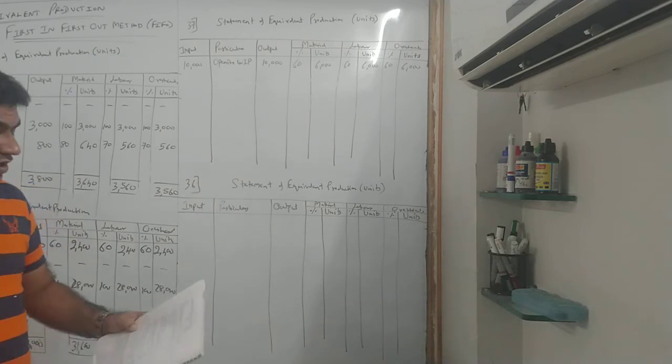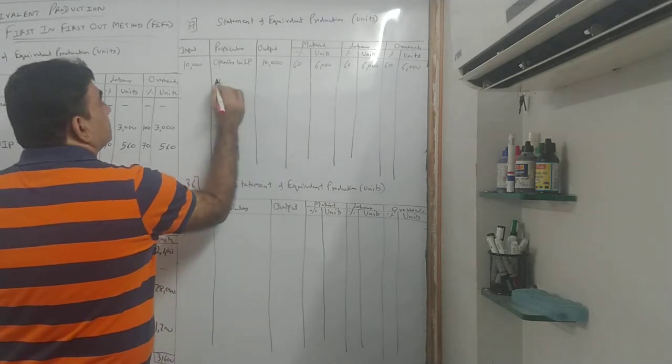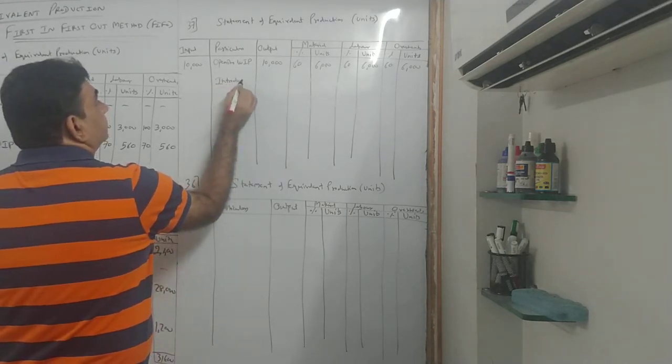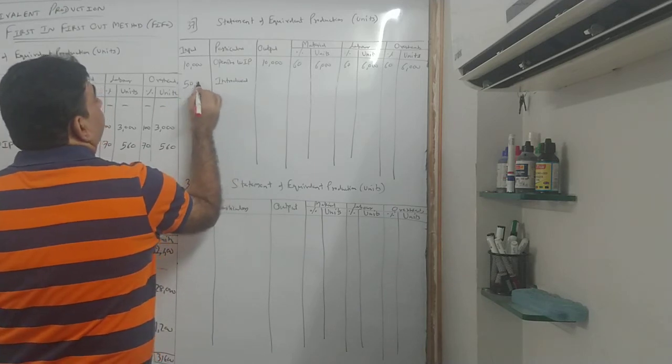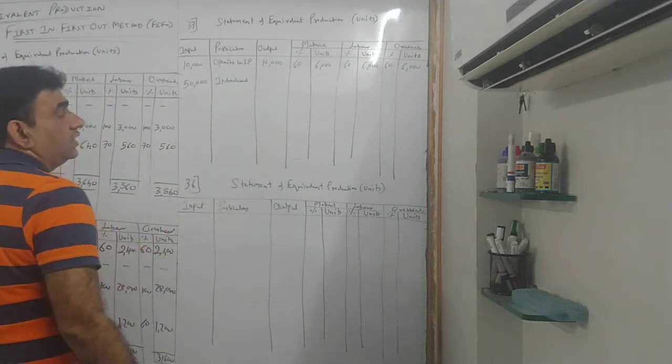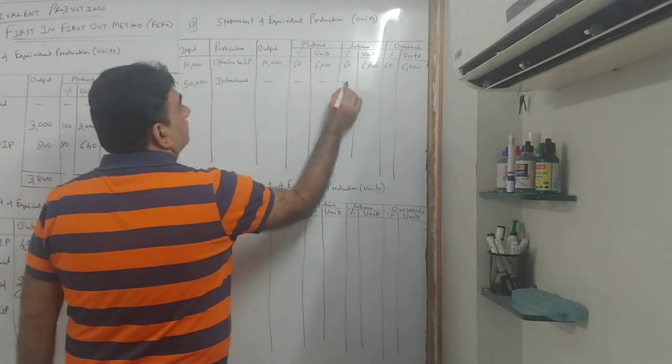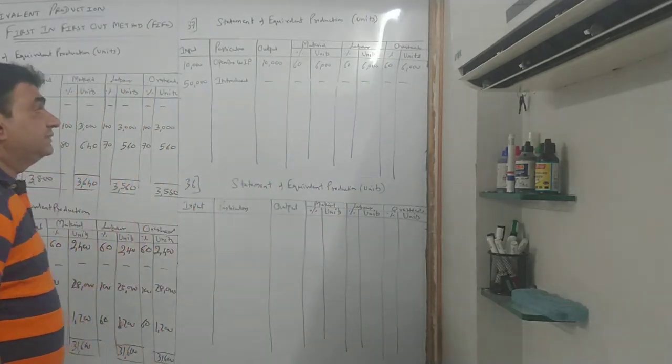Next, units brought into process, that is introduced. How much is the input? 50,000. Okay, as I told you, यहाँ पे कुछ भी नहीं आएगा.